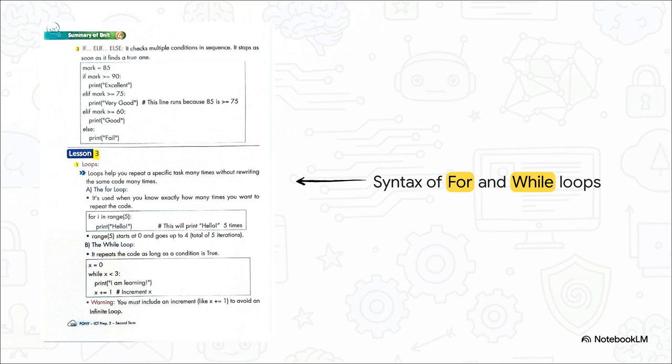But the while loop repeats code as long as a certain condition remains true. Now here is a massive warning for you directly from your textbook. If you write a while loop, you must include an increment, something like x += 1 at the bottom of the loop. If you forget that step, the condition never changes and you create an infinite loop that will crash your entire program. You definitely don't want that happening on your test.